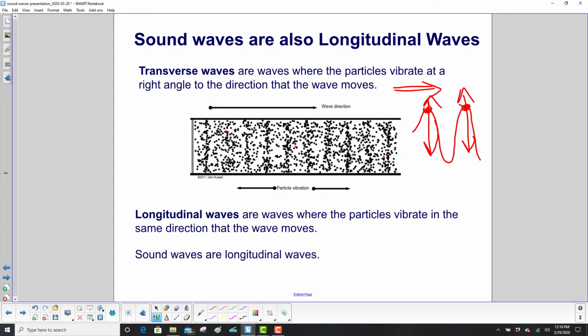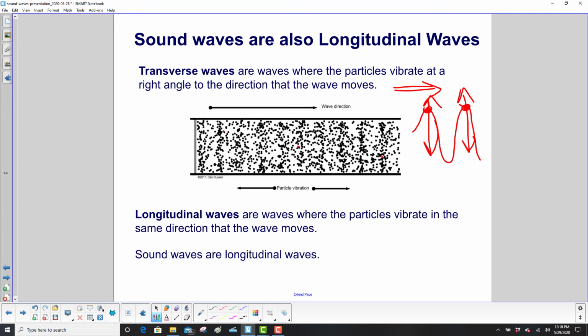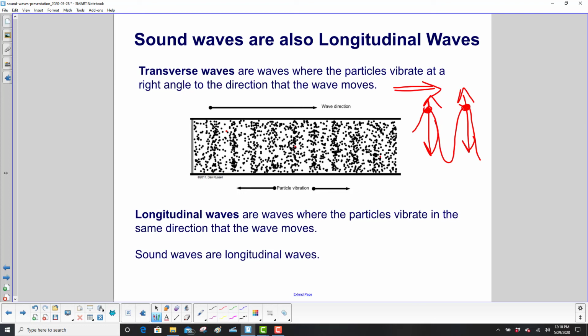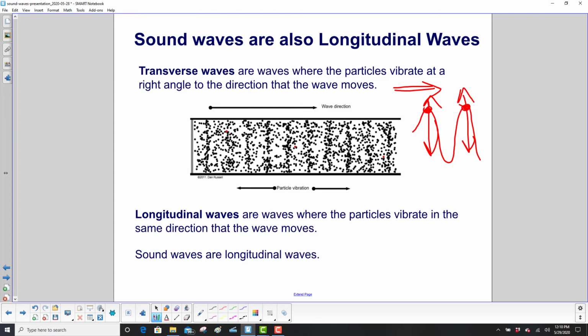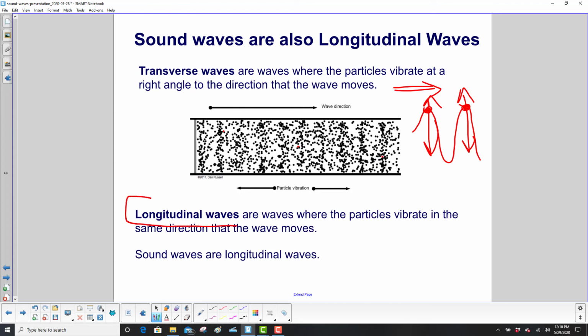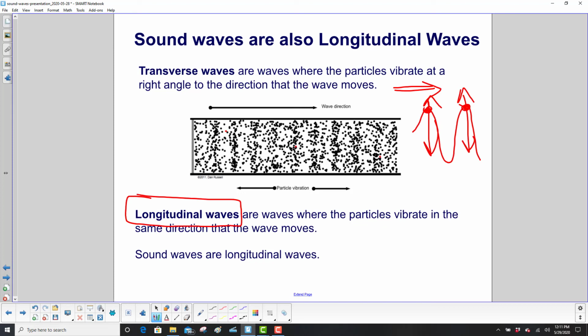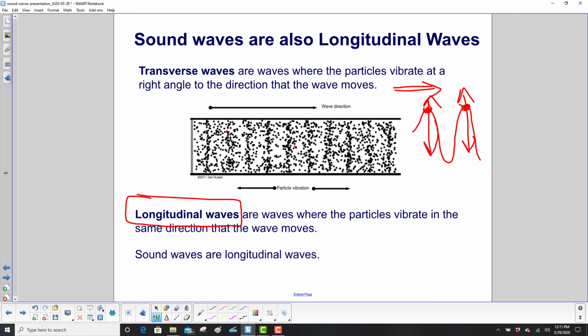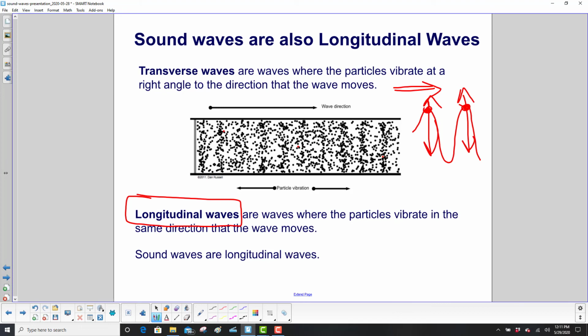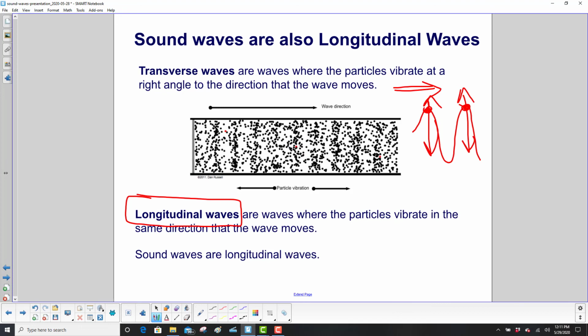Now, to truly understand wave motion at the beach, it also does have longitudinal waves, but we're not going to worry about that now. So longitudinal waves, which is what we're defining here, those are waves where the particles vibrate in the same direction that the wave moves. Sound waves are longitudinal waves.